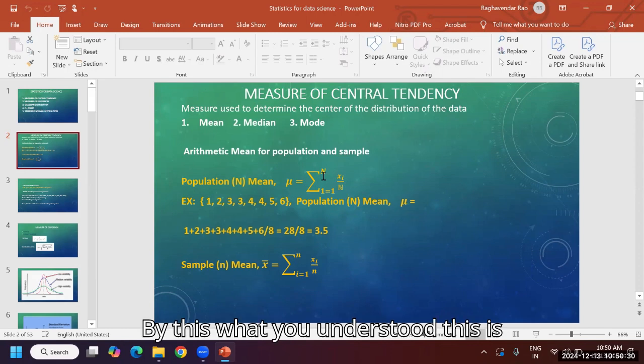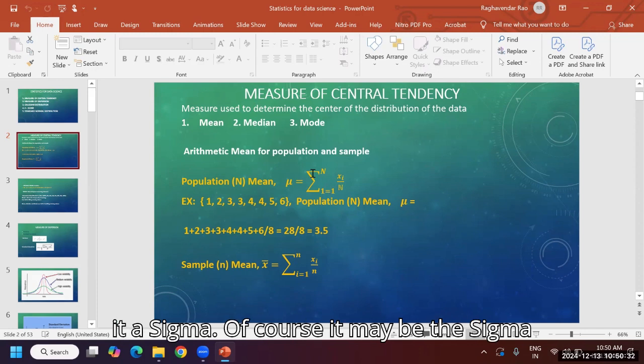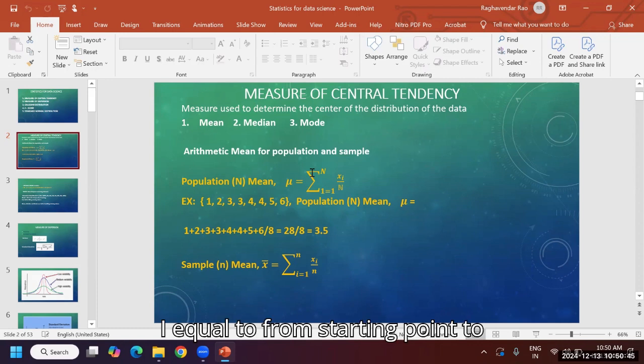This is summation; people usually call it sigma, but we call it the summation from i equals 1 to n, where n is the number of values, from the starting point to the end. If 10 numbers are there, n equals 10: 1 plus 2 plus 3 up to 10. Summation of xi means all the x's, all the numbers, divided by capital N.